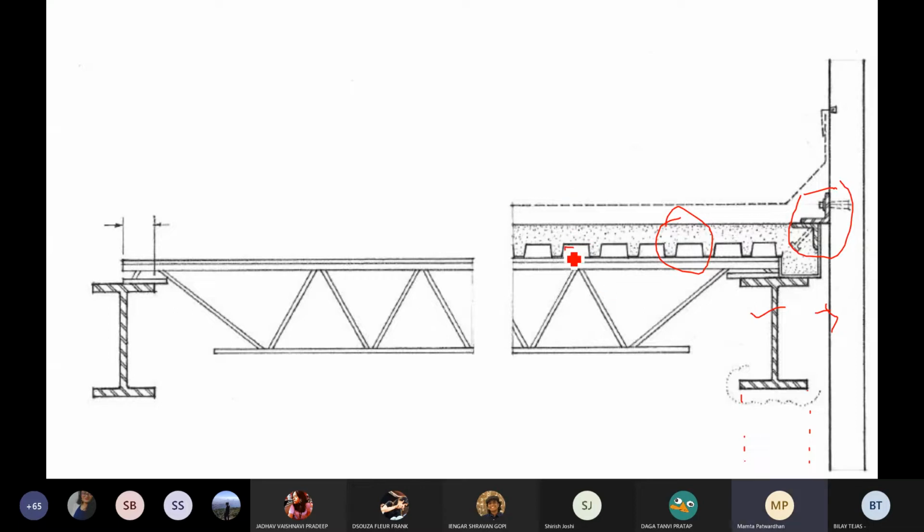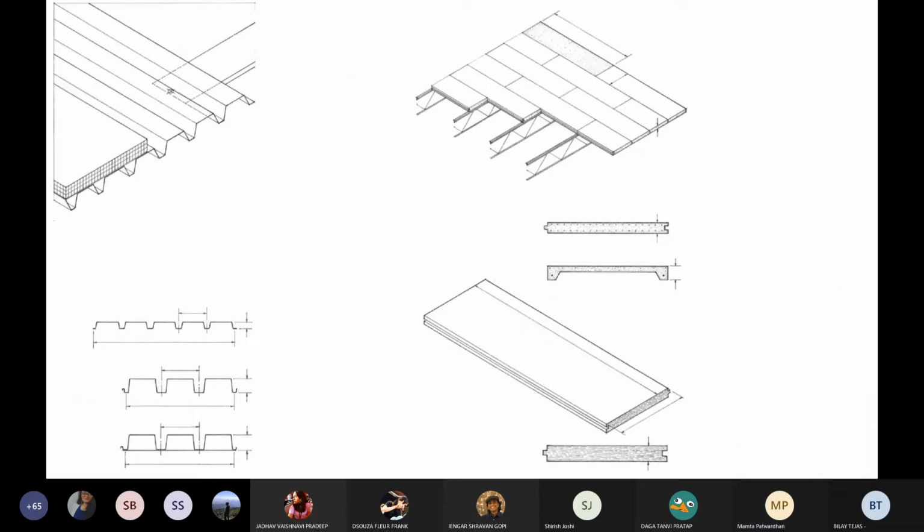I can see this corrugated sheet as well as my concrete. So this looks like poured-in concrete, but it also could be a precast concrete slab. Have you understood? I'm not getting any response. Yeah, we did. Okay.